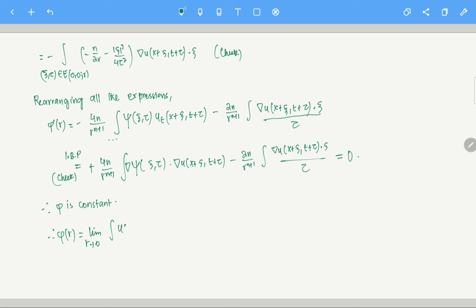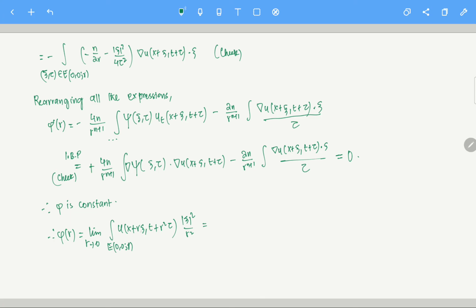Of u of x plus r xi, t plus r squared tau, mod xi squared by r squared, over E(0, 1).